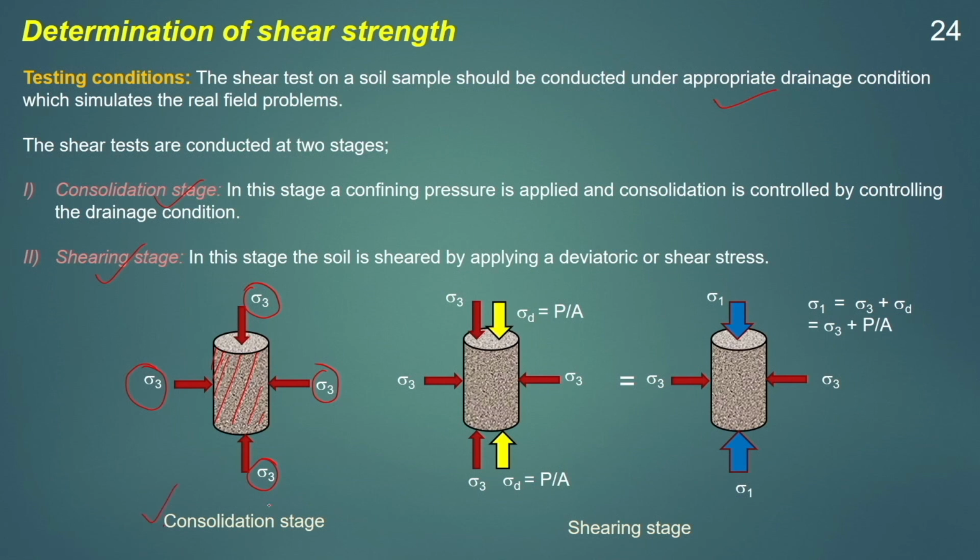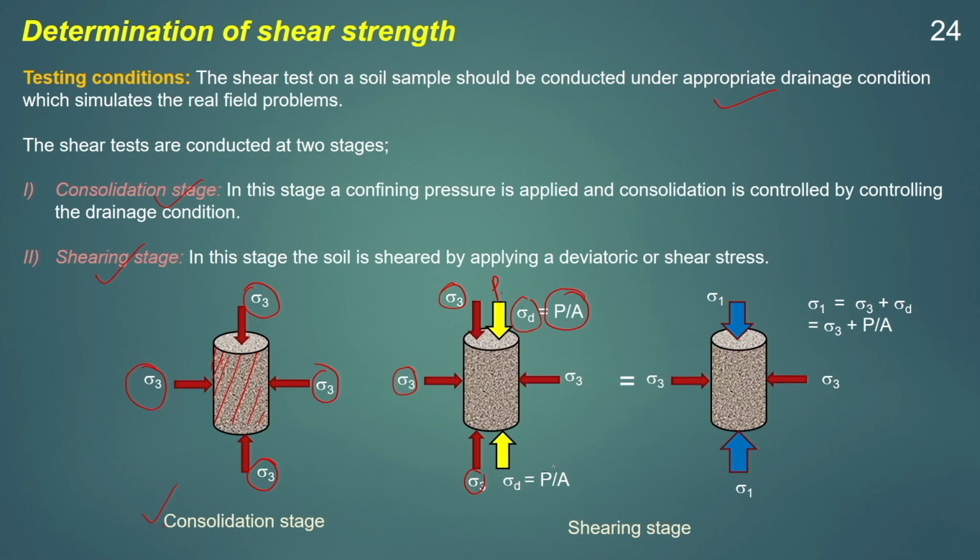In the second stage, once the consolidation of the soil sample is over, the shearing stage will come. In the shearing stage, apart from this confining pressure sigma 3, an additional axial stress sigma d will be applied, which equals P by A. This sigma d is applied by applying a load P to the soil sample, and this sigma d, known as deviator stress, will shear the soil sample.